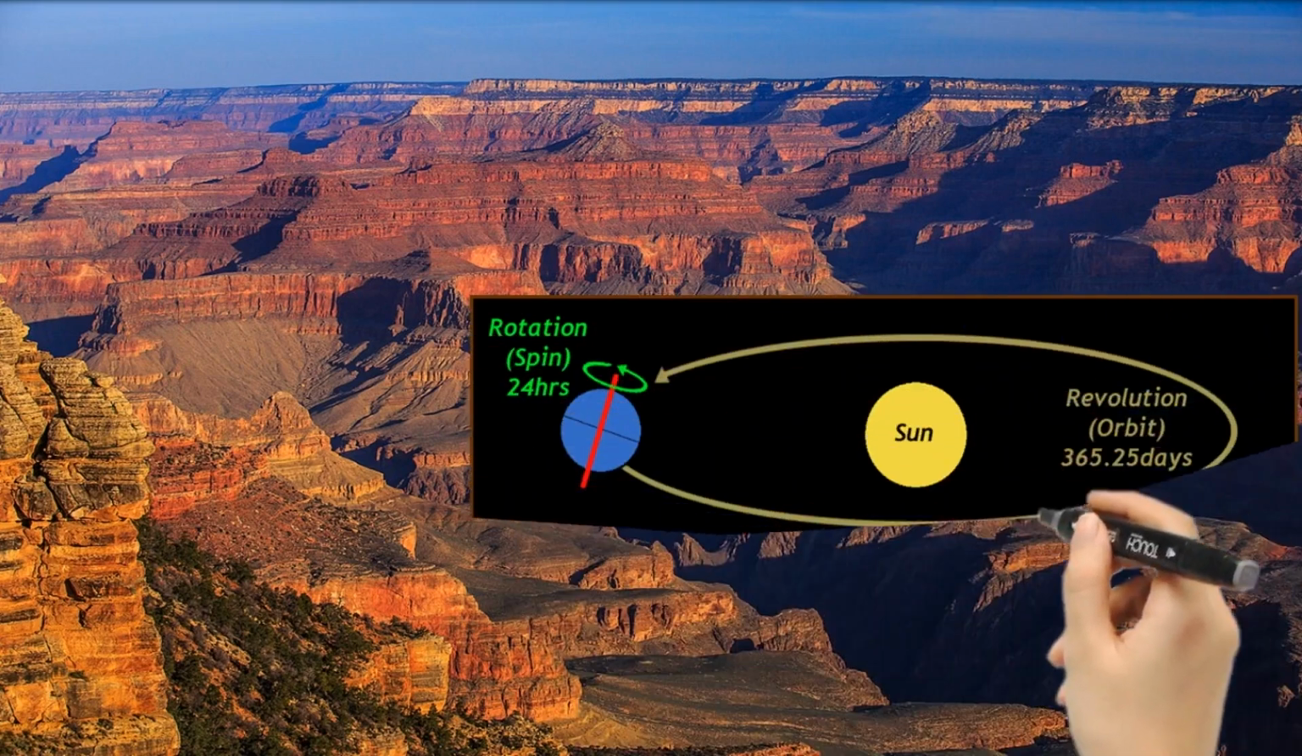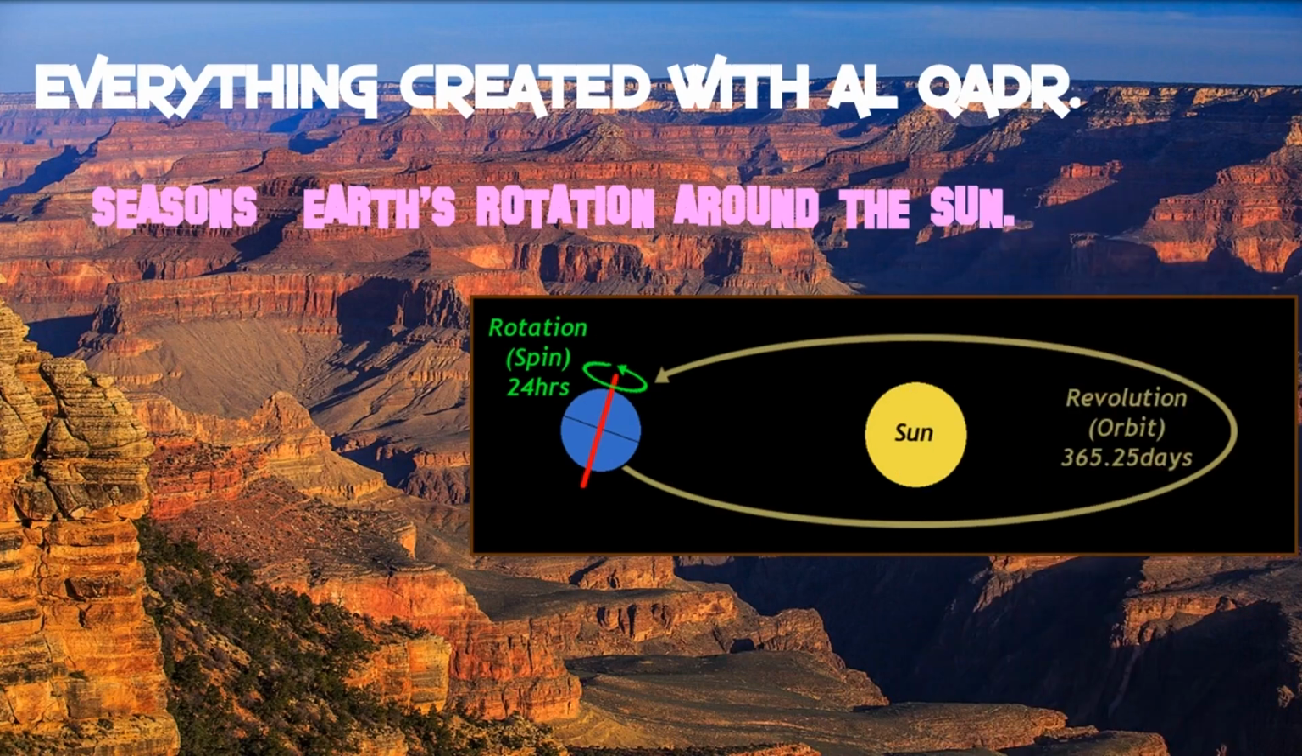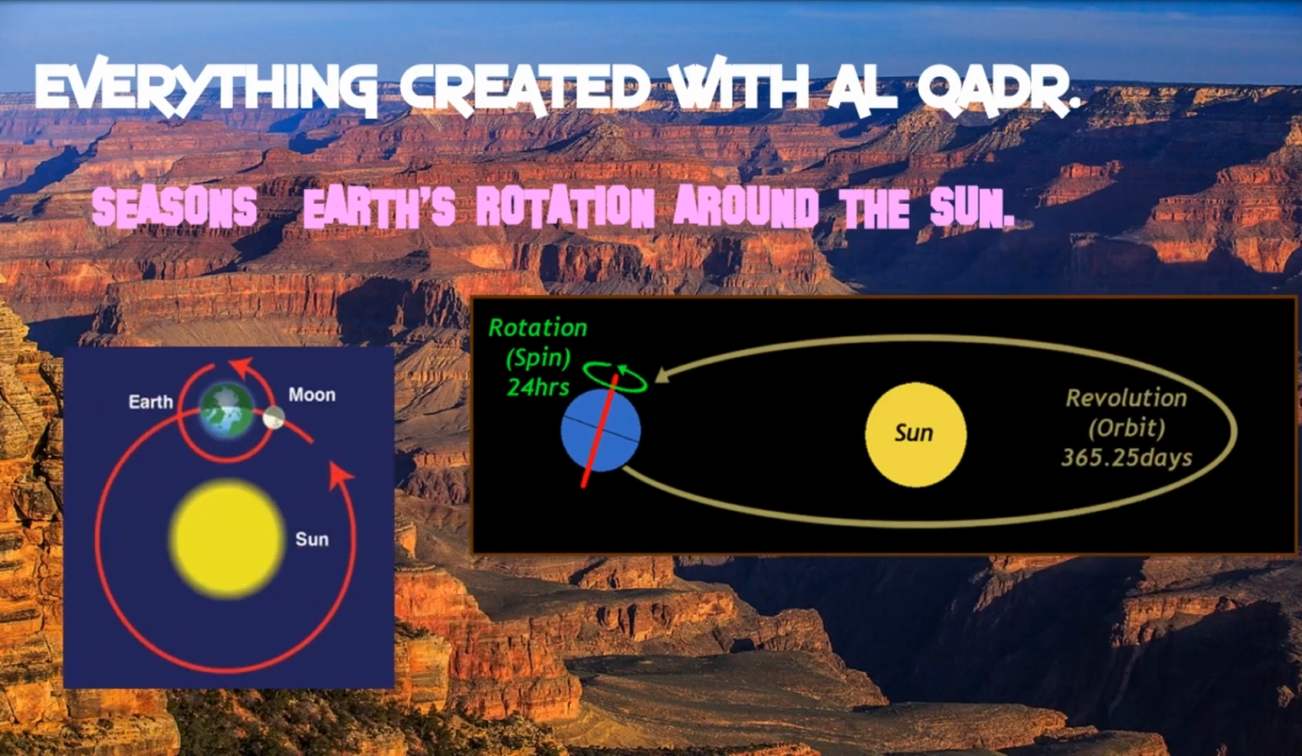Everything has been created with al-Qadar. The Lord has created and balanced all things and has fixed their destinies and guided them. Quran, Surat al-Ala, 87:2. How do we get seasons?